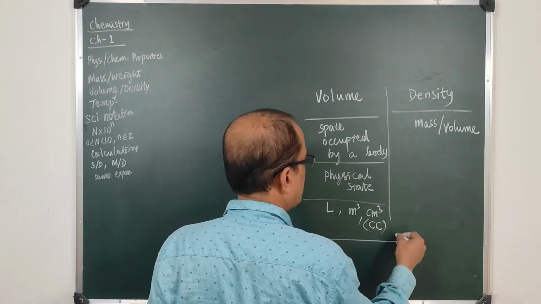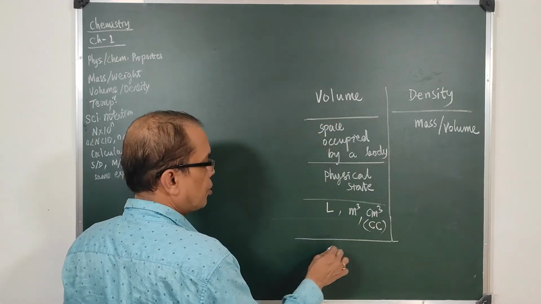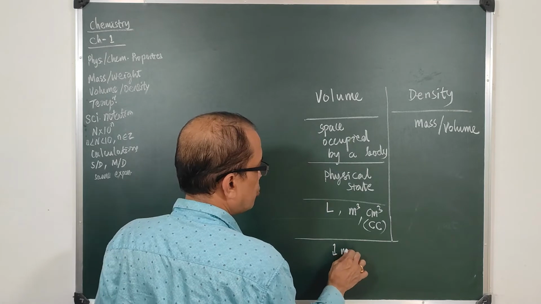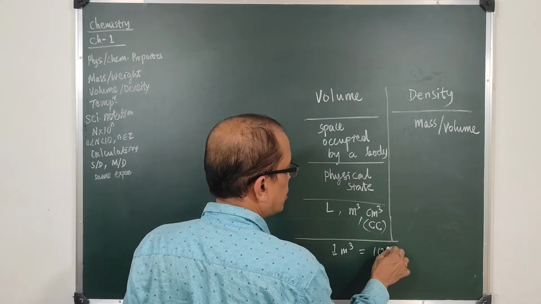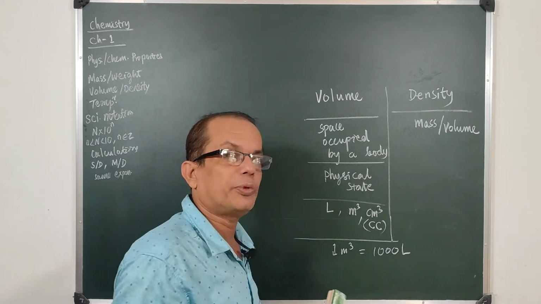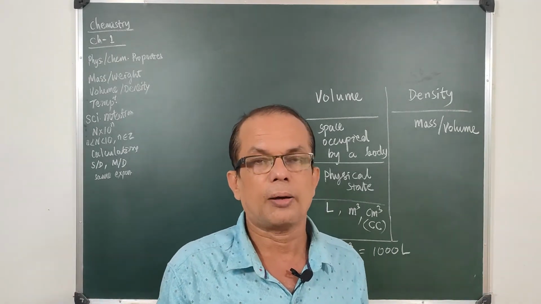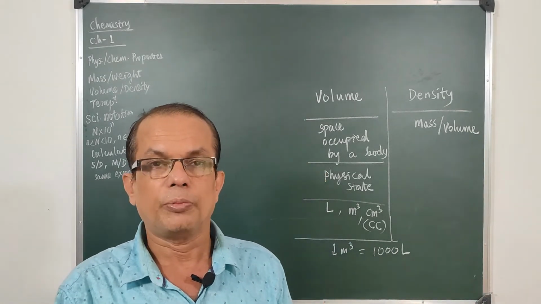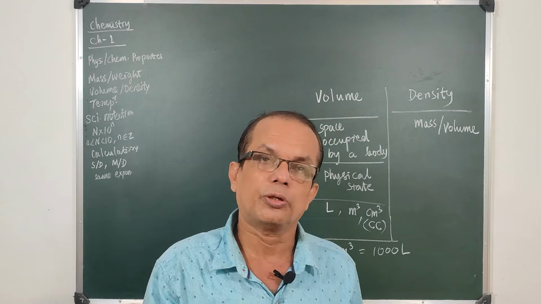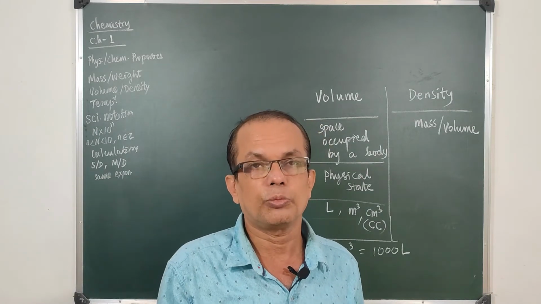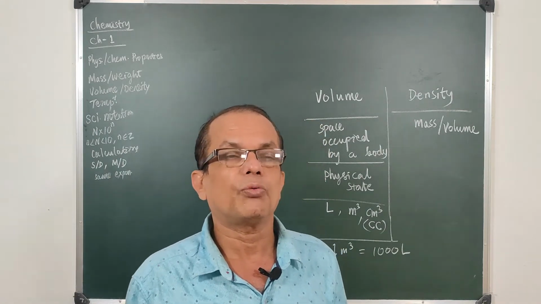And is there any link between these things? 1 meter cube is 1000 liter. What does that mean? If you have a tub of 1 meter length, 1 meter breadth and 1 meter height, then it will have a volume of 1 meter cube and it will contain 1000 liters.